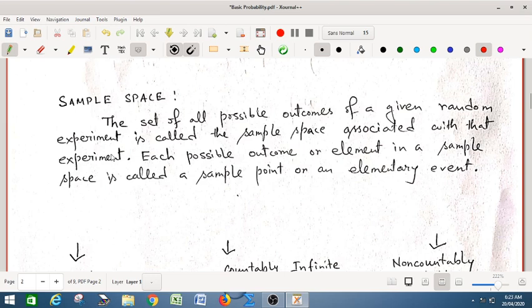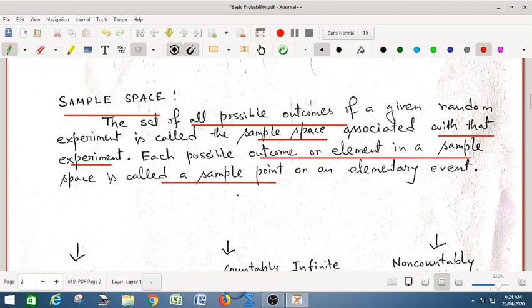Now let us define sample space. The set of all possible outcomes of a given random experiment is called the sample space associated with that experiment. So if you take all the possible outcomes, that gives you the sample space. Suppose in tossing a coin, head and tail, this is the sample space. In throwing a die, 1, 2, 3, 4, 5, 6, this is a sample space. Each possible outcome or element in a sample space is called a sample point or an elementary event.